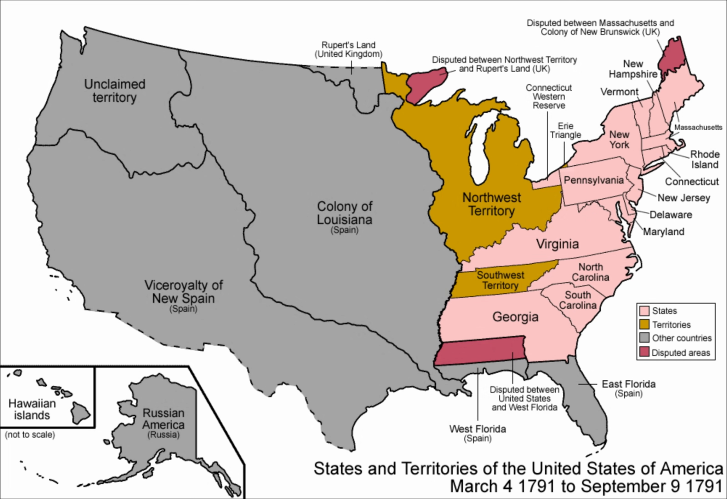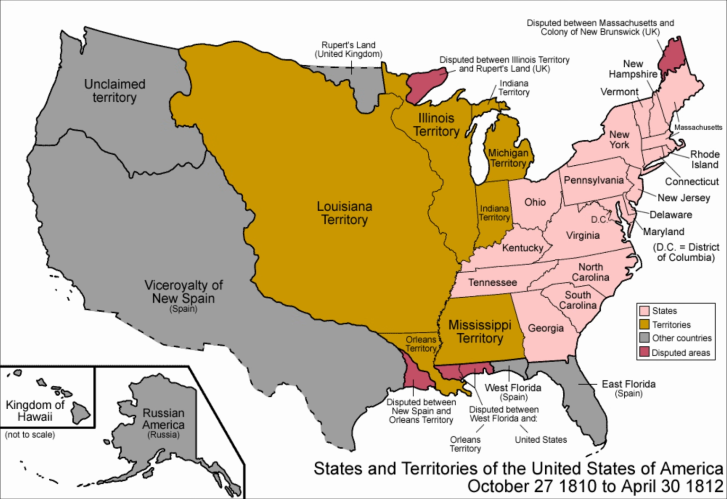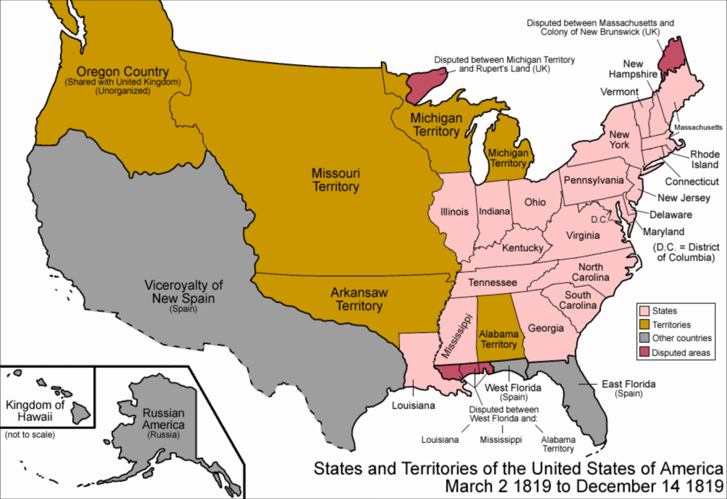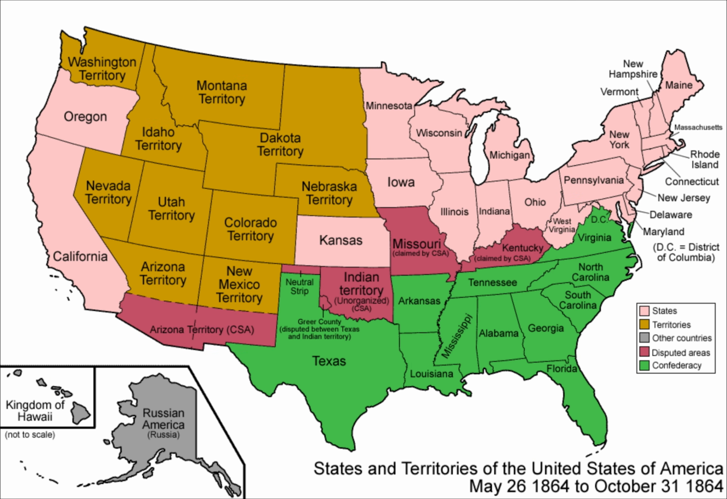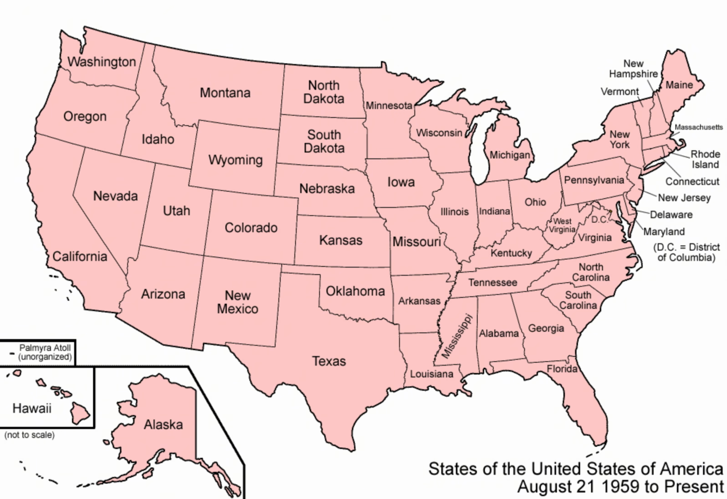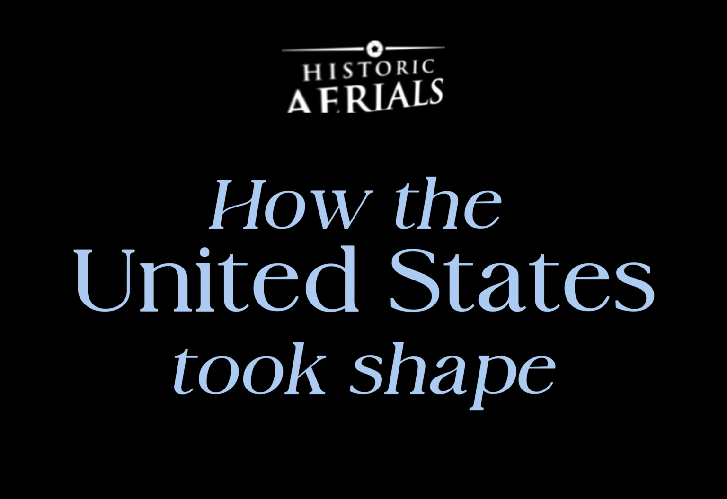The map of the United States has changed hundreds of times. Territories were organized. Borders shifted. States were carved out, divided, and redrawn. Every line on the map has a story, and we'll break them down for you. This is the history of how the United States took shape.